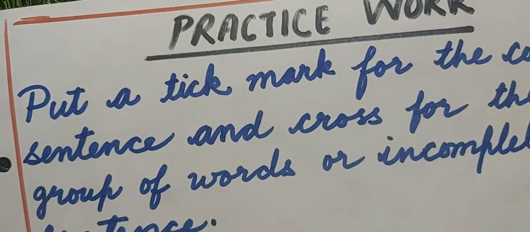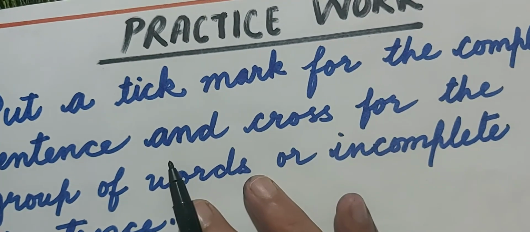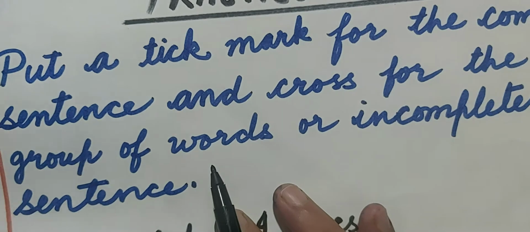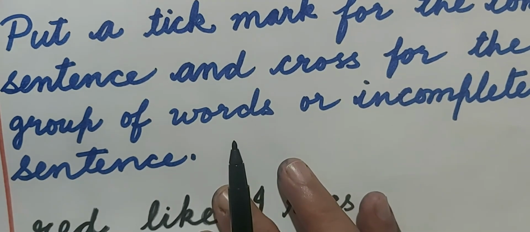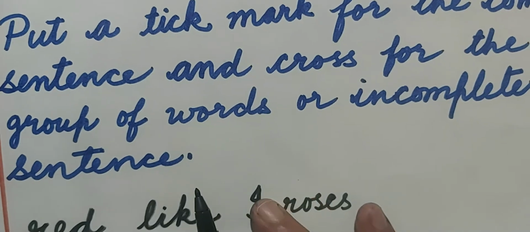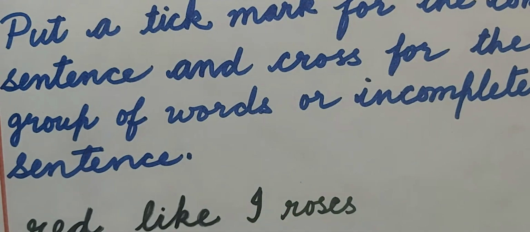Here we have to put a tick mark for the complete sentence and a cross for the group of words or incomplete sentence. We will read the sentence. If the sentence is complete and meaningful, we will put a tick mark. And if the sentence is not complete, not meaningful, it is just a group of words or an incomplete sentence, then we will put a cross.